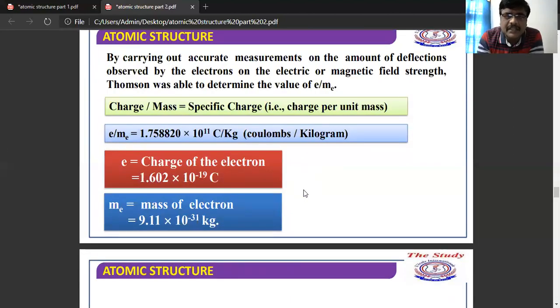Next, see here. Based on how far the deflections have been carried out by the electrons in the presence of either the electric field or magnetic field, Thomson calculated the value of e/m, the specific charge.